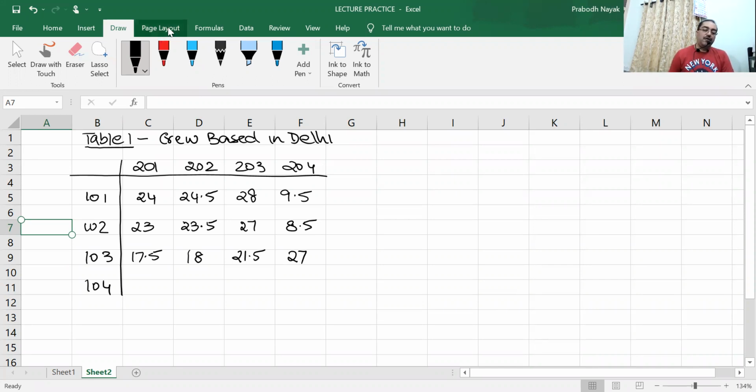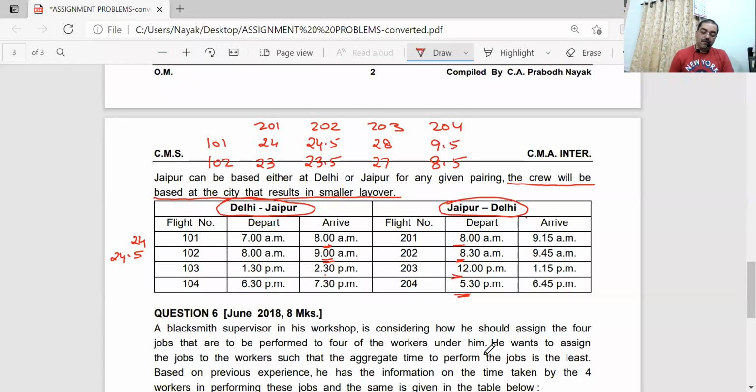Tell me for 104 now. What are the figures? Flight number 104. The pilot reaches at 7:30 p.m. He cannot take either of these flights on the same day, so all the flights will be on the next day. 7:30 in the evening to 8 o'clock next day. 24 plus half an hour, 24 and a half. Oh, sorry, 12 and a half. 7:30 in the night to 7:30 in the morning is 12 hours. So 12 and a half hours. Correct.